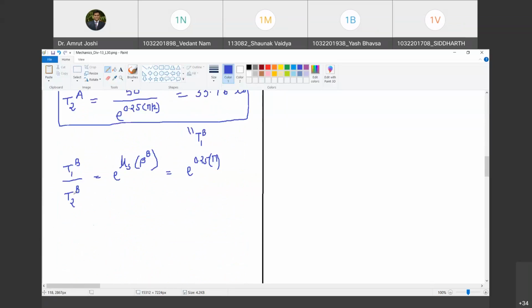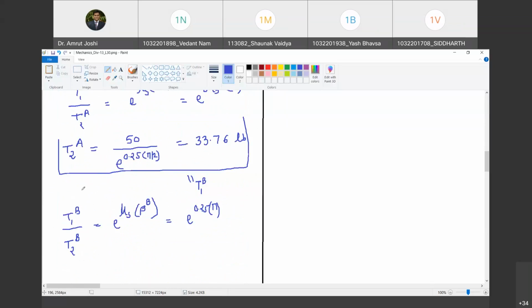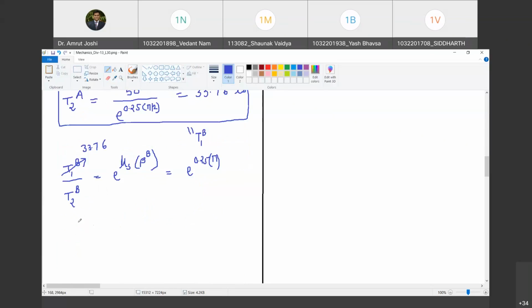Now, what is the value of T1B? T1B, we have already found out as 33.76. So what is the value of T2B? You can calculate and tell me. Sir, it's 15.39.